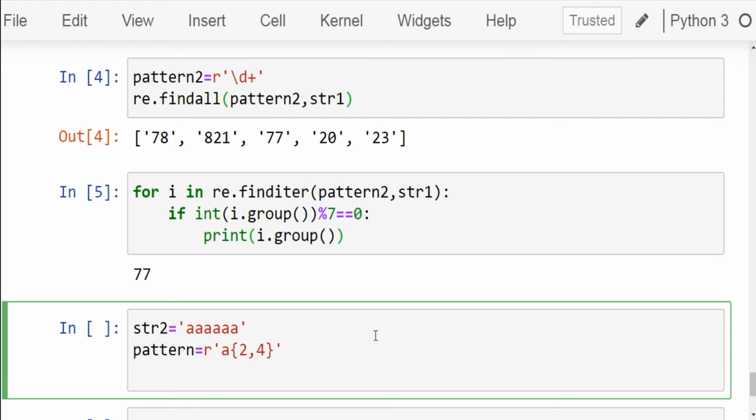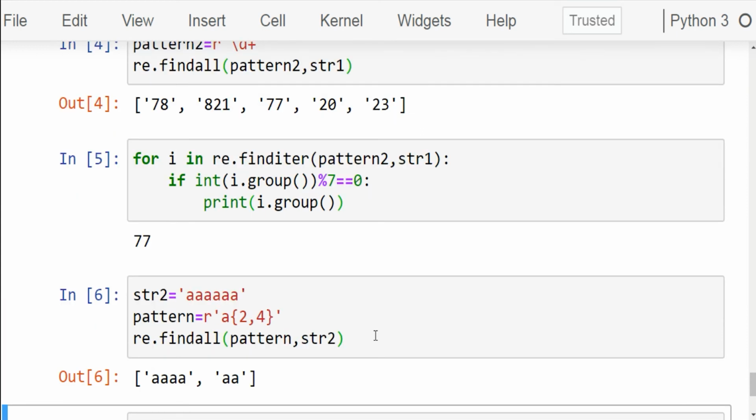Now use the findall function. Write re.findall and within parenthesis pattern, str2. Now run the cell. See that you have got a list which consists of 2 elements. The first element is 4 A's because the curly bracket will try to find the maximum number of permitted matches. The second element is 2 A's because in this string you have 2 A's left which is equal to the minimum number of permitted matches.